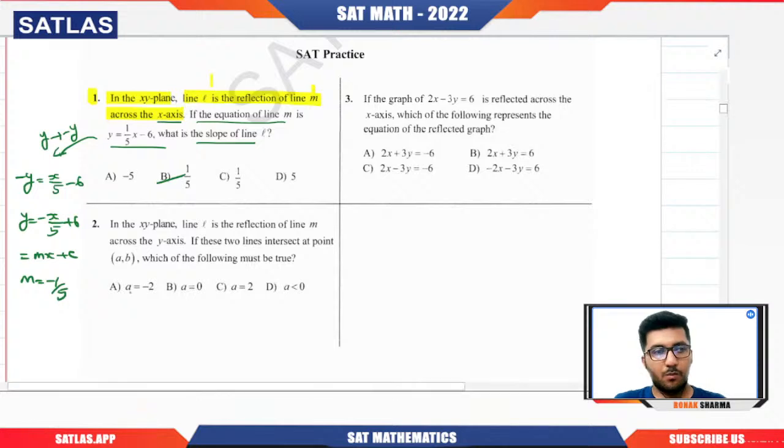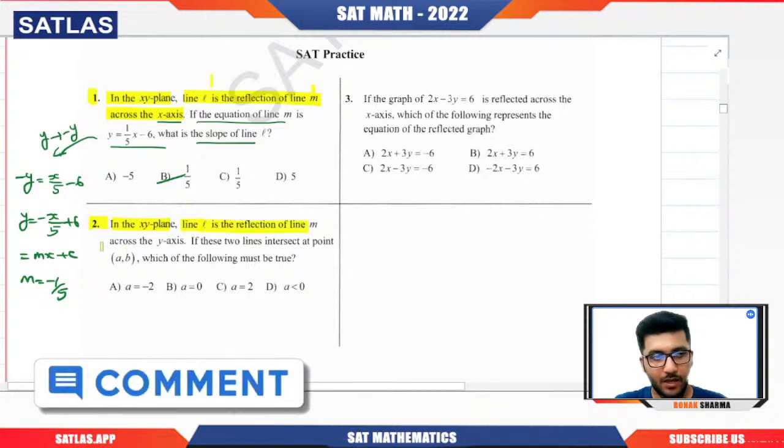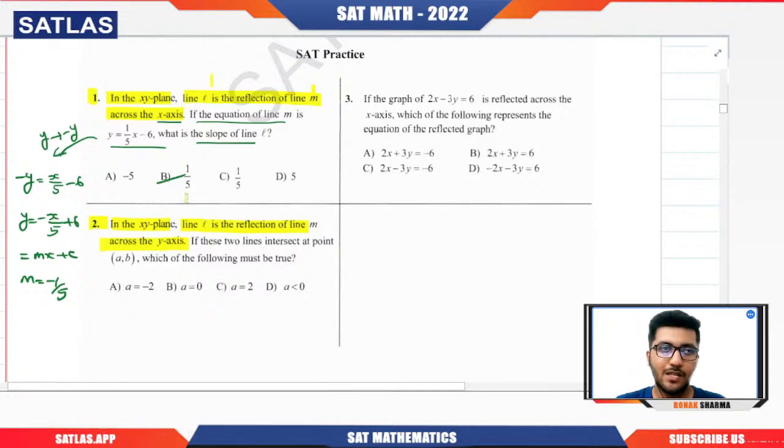Okay, now let us move on to the next question. In the xy plane, the line L is the reflection of line M across the y-axis. So they are talking about the reflection across the y-axis. That means negation of x will happen. So if the two lines intersect at the point (a, b), which of the following must be true?